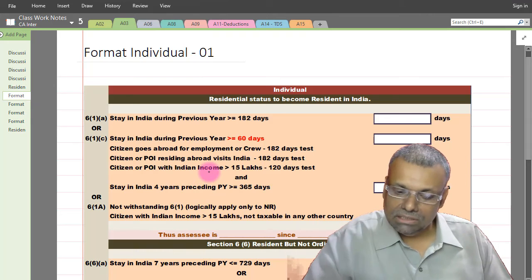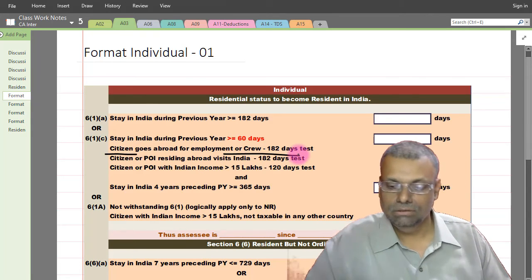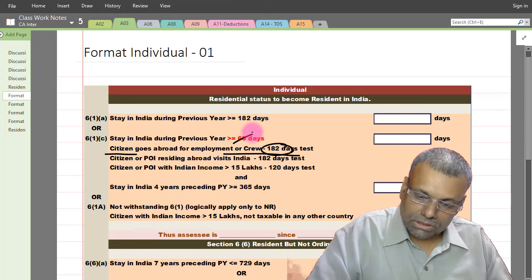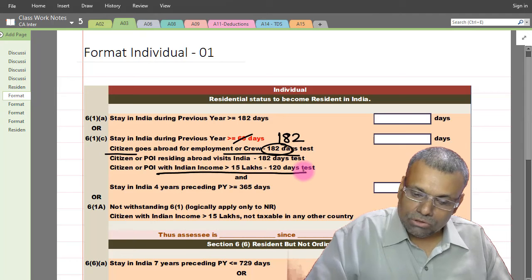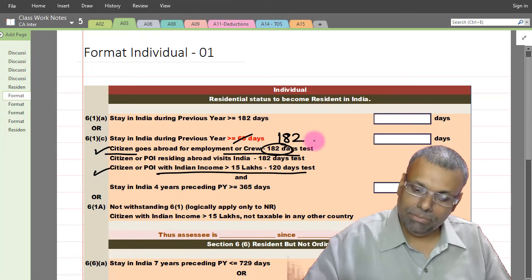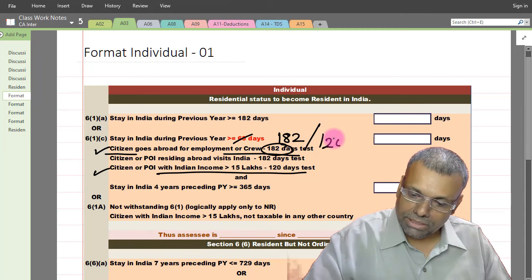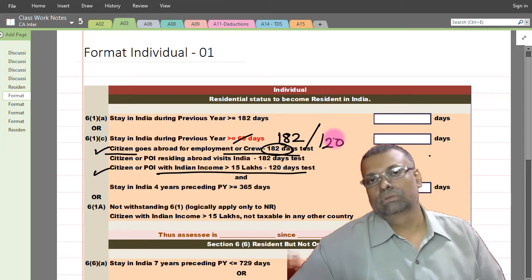Okay, so the assessee is a citizen of India. He is also going abroad as a crew member. So you can substitute this 60 days with 182 days also. And now the Indian income is also crossing the limit of 15 lakhs, so even this condition can be applicable. So you can also substitute with 120 days for the working purpose. Which one will you substitute?